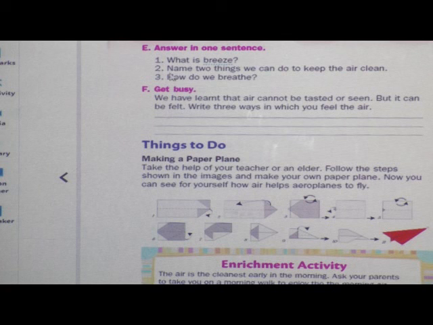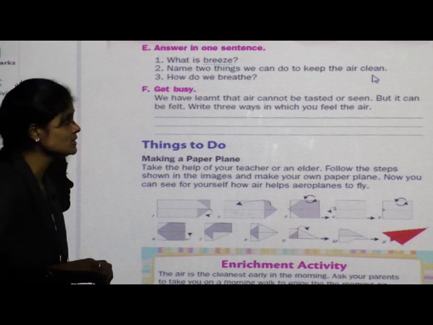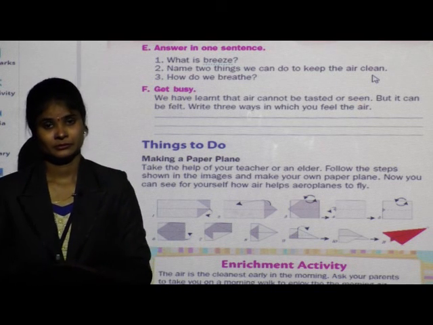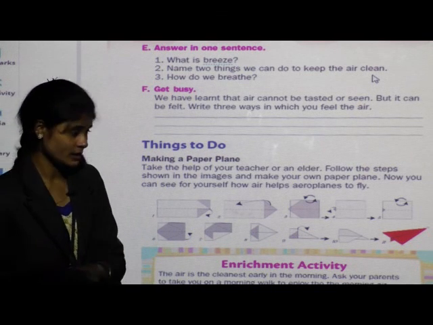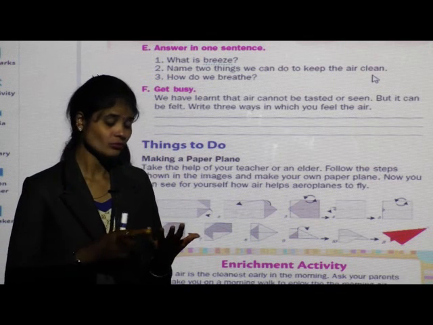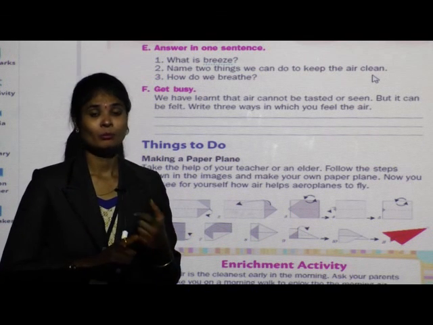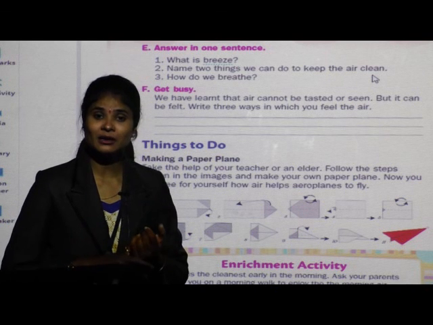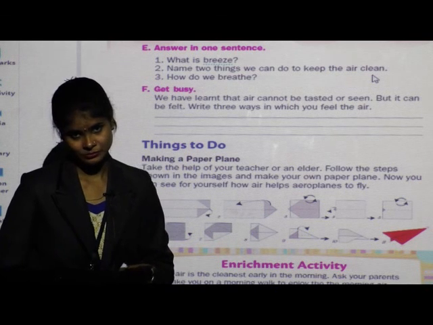What is the next question? Name two things we can do to keep the air clean. Can you tell me any two things to keep the air clean? Yes, I will tell you, listen. We can plant more trees or we can ride a bicycle.